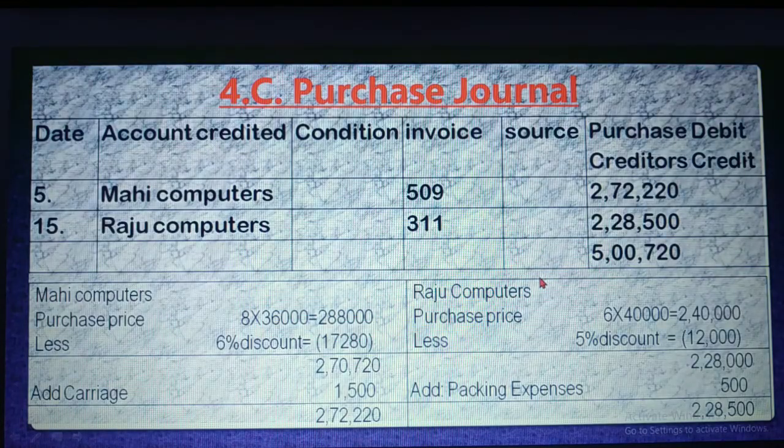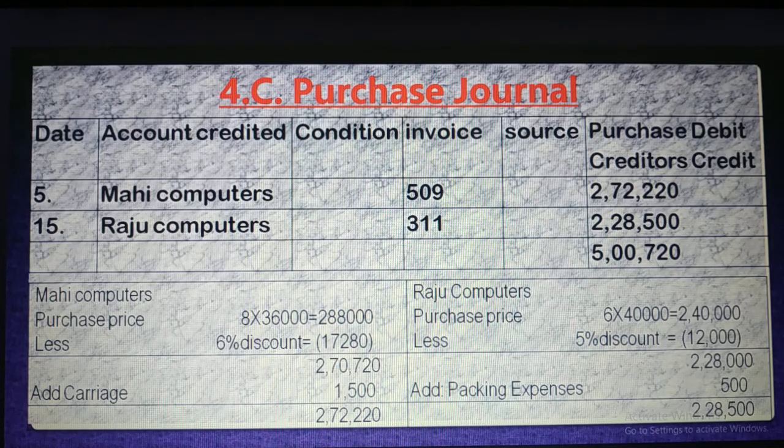Now purchase journal. Dear student, what is called purchase journal? Earlier I have discussed. If you cannot remember, I will discuss again for you. Purchase journal means at the time of purchasing goods, if you purchase on credit, then you record it in the purchase journal.